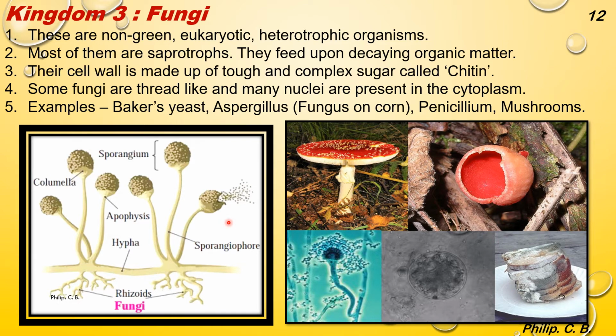But if our immune system is weak, then it can cause fungal infection. Here I added a few images of various fungi species, right from mushroom to different species. Here you can see bread mold. If bread is kept out in the open or if it crosses the expiry date, you can see a white layer forming, which is the fungus formed on the bread, which is bread mold.